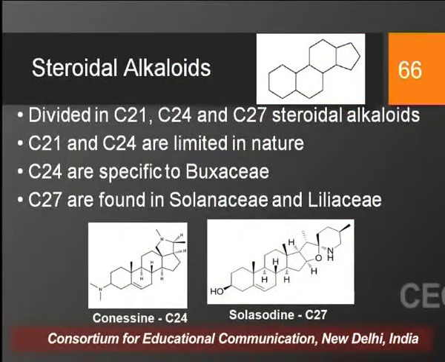And the common examples of these categories are conessine and solasodine. Solasodine, we know, is obtained from different species belonging to the Solanaceae family, and conessine we obtain from Kurchi. Now, apart from these C21, C24 and C27 steroidal alkaloids, there are also examples of 32 carbon steroidal alkaloids in nature, and the common example is veratridine, which is isolated from different species of Veratrum.